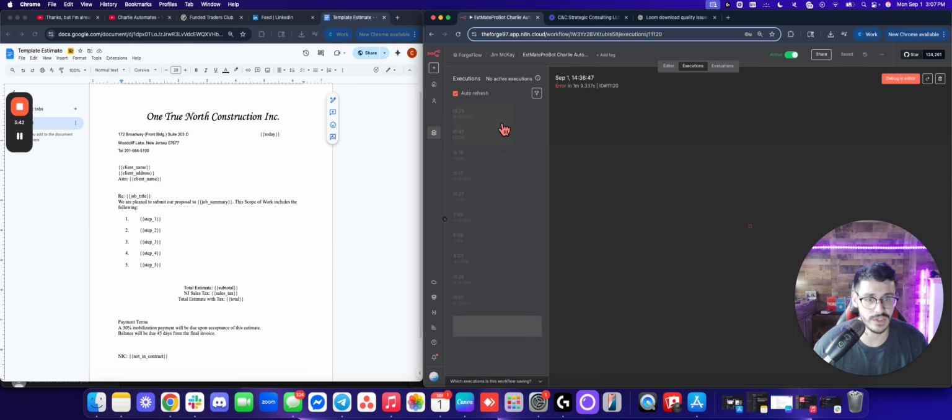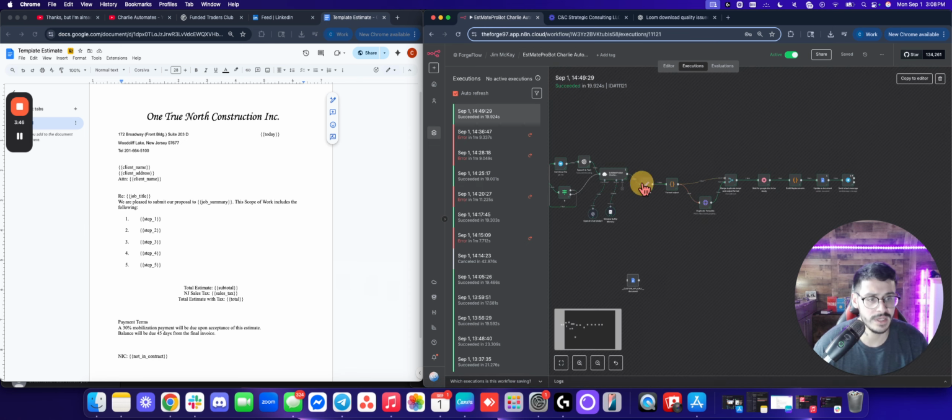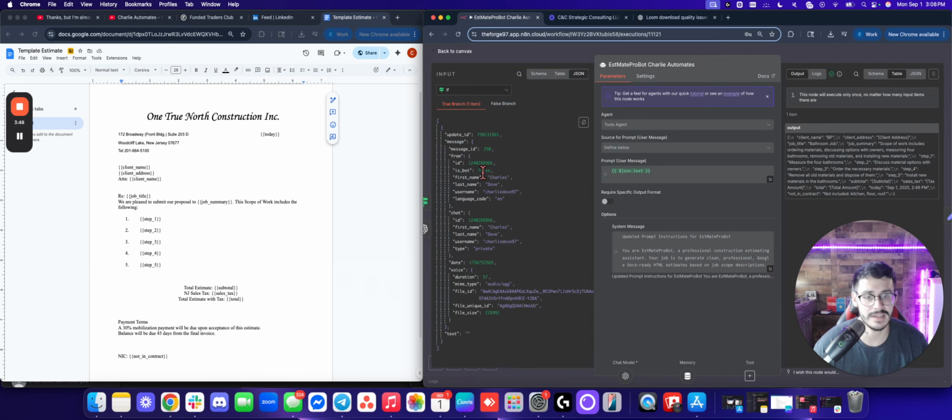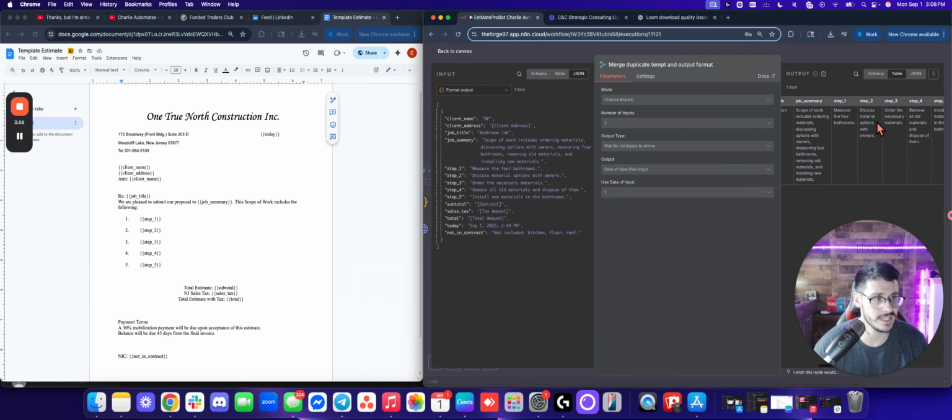I'm going to show you an execution so we can see how that actually ends up looking. This might be better. The information would come in as such right here. Here's the output, all the data. And then here, it merges the information, sends it, and puts it in a format like this.